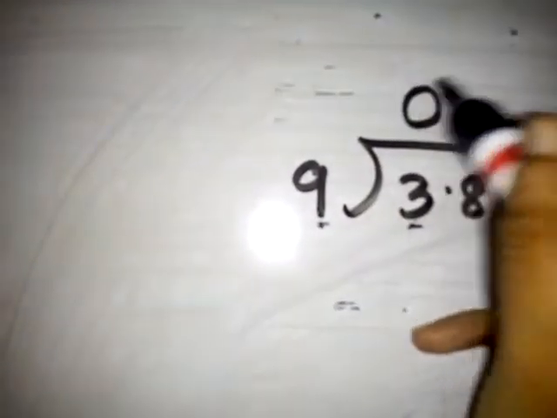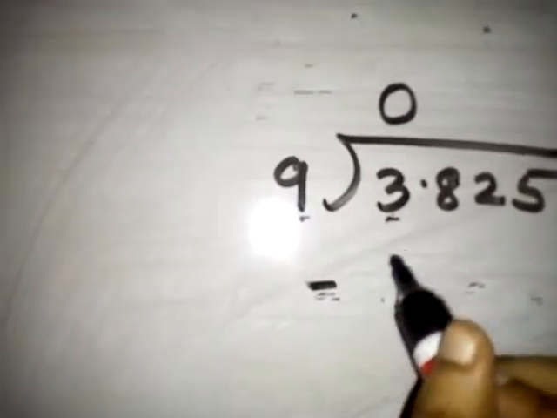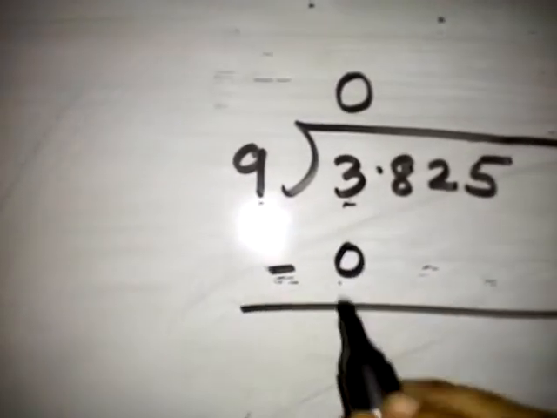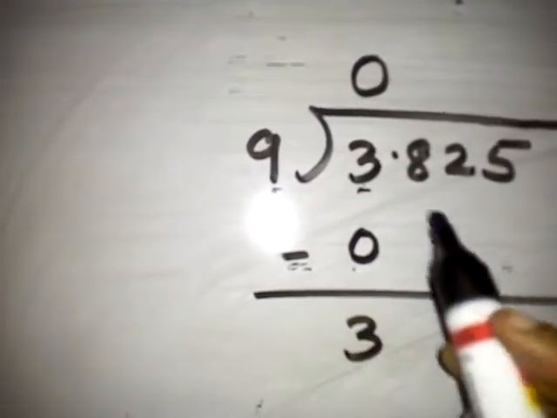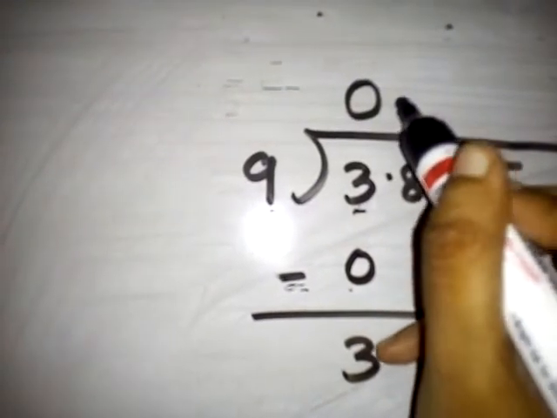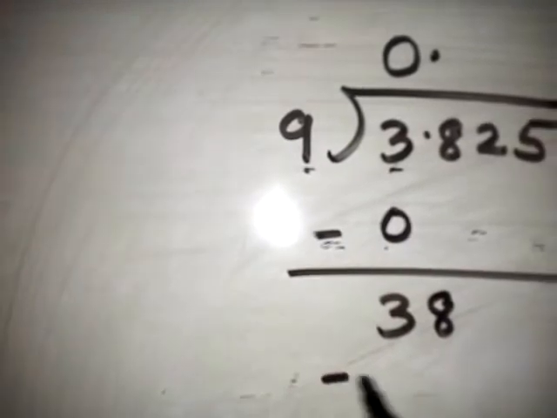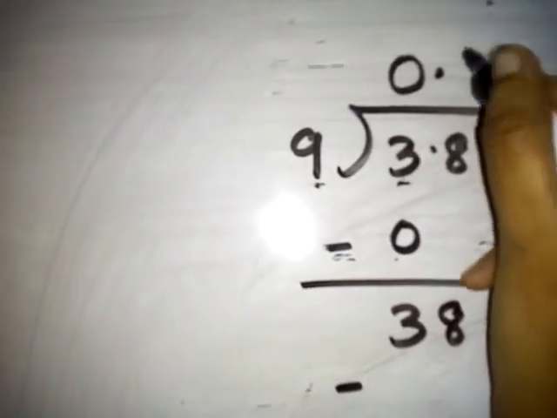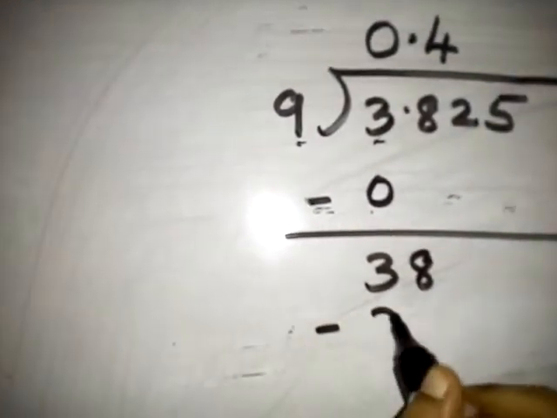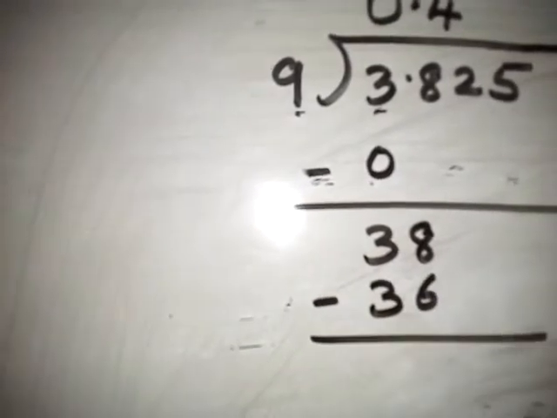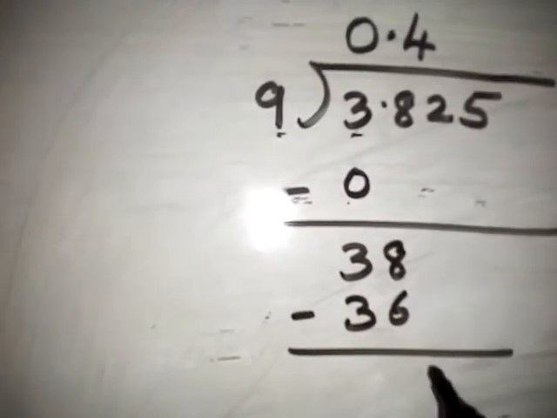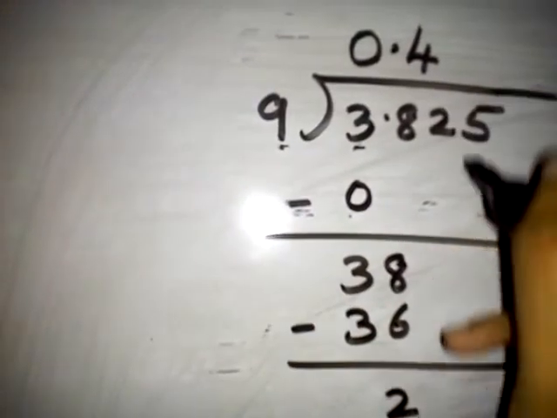Take 0. 3 minus 0 is 3. Decimal point is there, put the decimal point over here. 8, bring it down. 9 4s are 36. 8 minus 6 is 2. 2, bring it down.